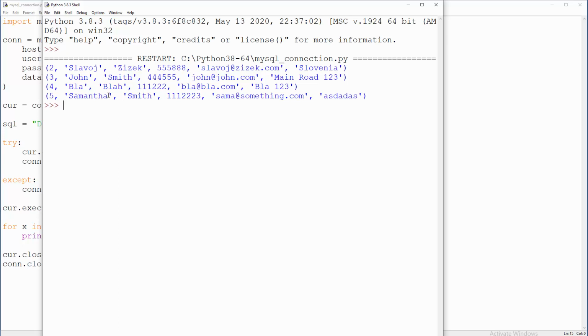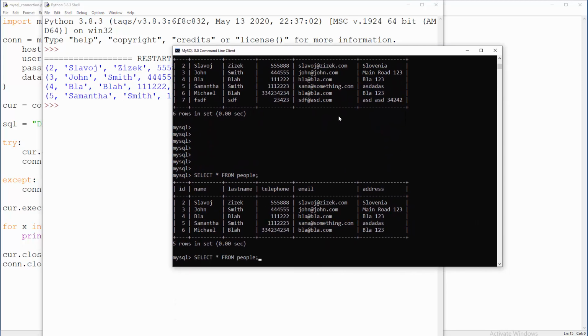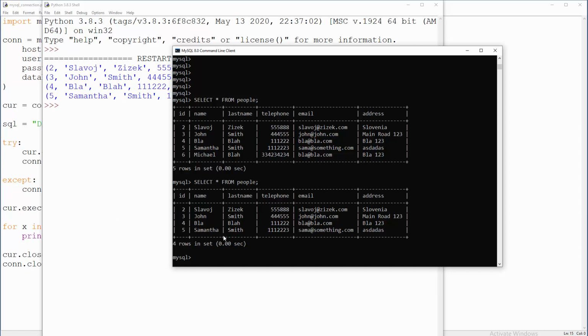And now I think everything is fine because we don't see anything on line 6, on ID 6. But let me check that in reality, and yes, we don't have line 6. So make a note that in the last couple of steps we were using a combination of name plus email. You can combine whatever you like here for extra safety.